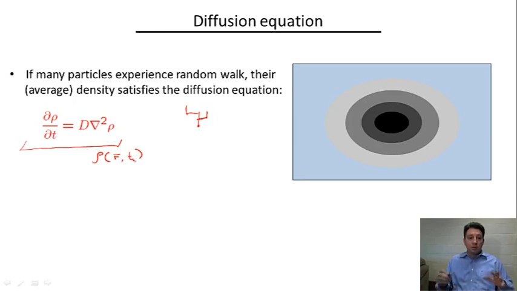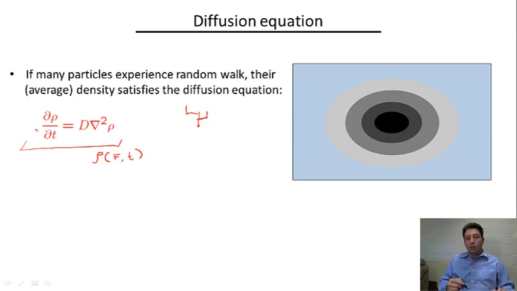Since there are many such electrons in a piece of metal, if we want to describe their density, the density is going to follow the diffusion equation. Another interpretation is that rho is the probability density of finding a particular random walking particle at a certain moment of time in a certain position in space. So there is a probabilistic interpretation of this equation, if you want.